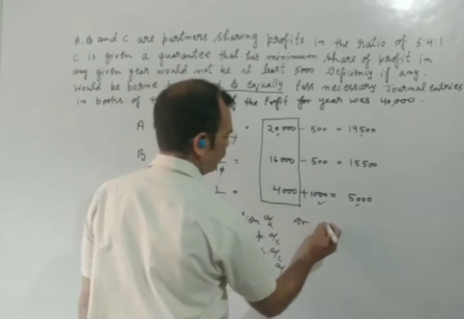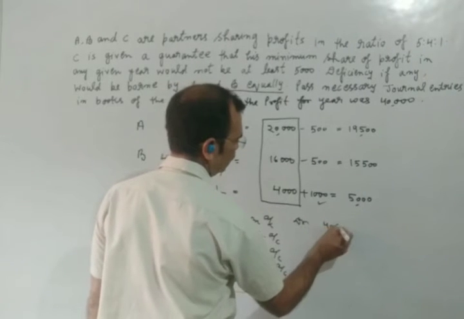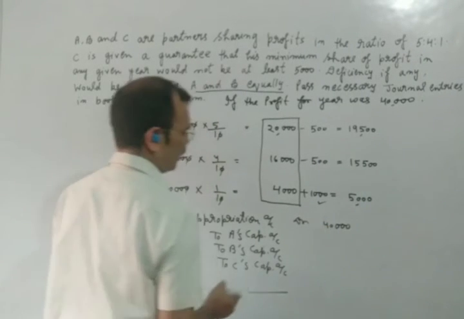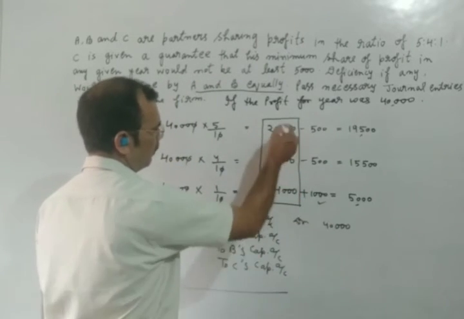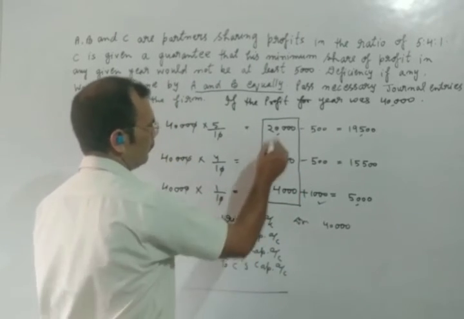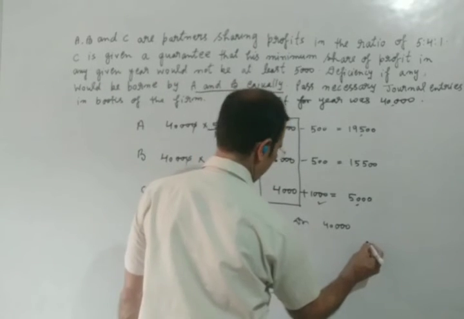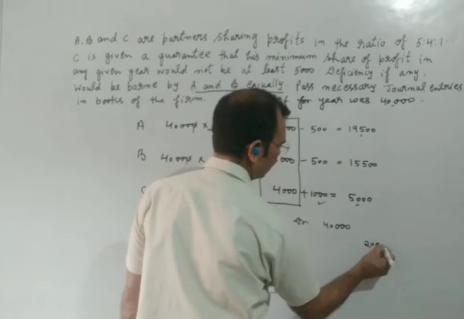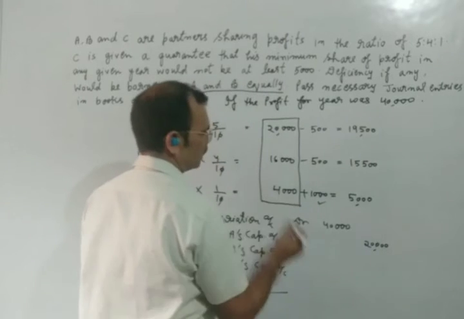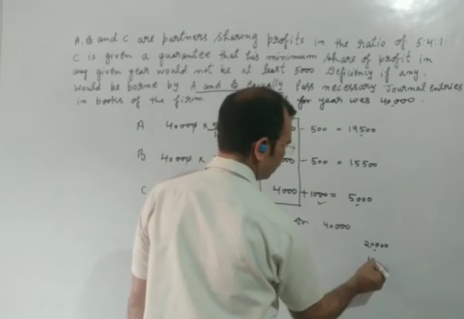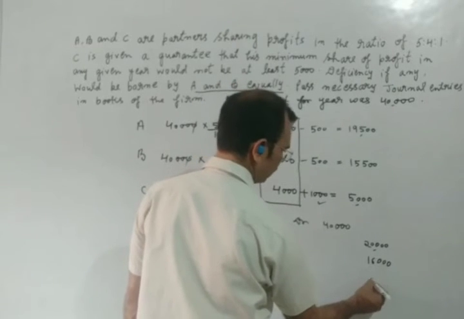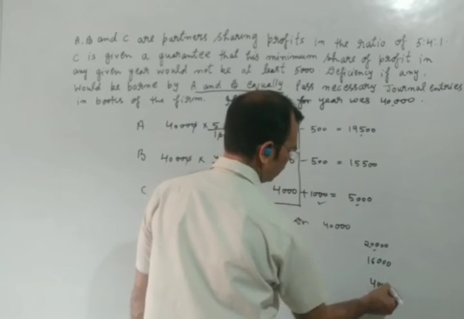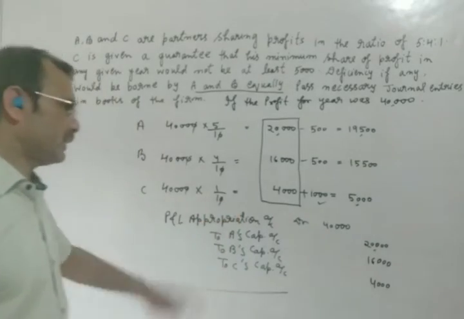The profit of the year was 40,000, and we have distributed this profit in this ratio. So we will write here 20,000, 16,000 and 4,000. This will be the first entry.